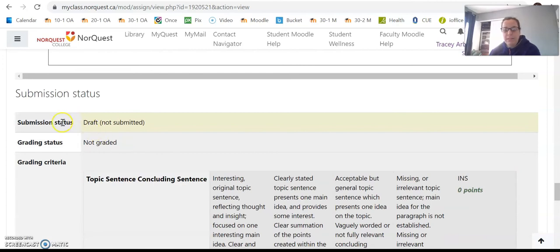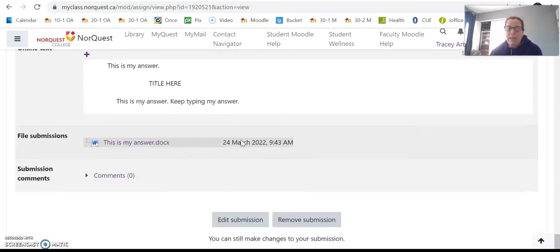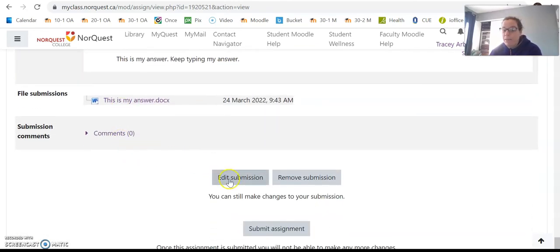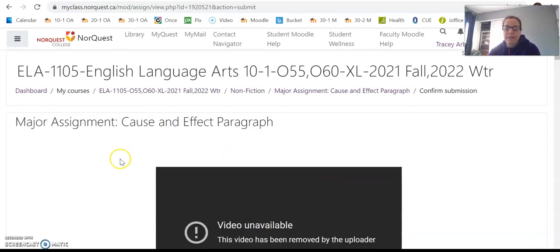Okay, in this case, you can see submission status. It's in draft mode, so it has not been submitted to the instructor yet. If I scroll down, that means that I can either edit my submission, keep going. Maybe I want to remove this document and I want to add a new document that I've been working on. Or if I feel good about it, I'm going to click Submit Assignment. So again, I can edit it. So if I'm in here, I can keep writing if I'm editing. When you submit a document, you usually have to remove the submission and resubmit. But once you're all done, you're going to click Submit Assignment.